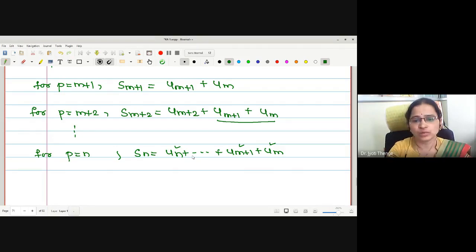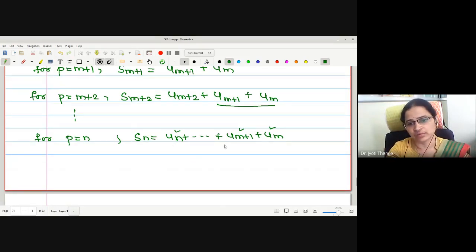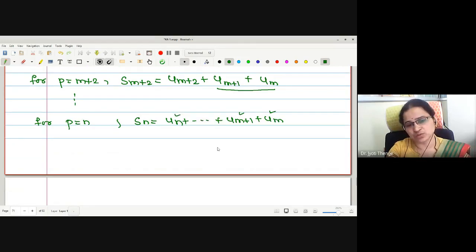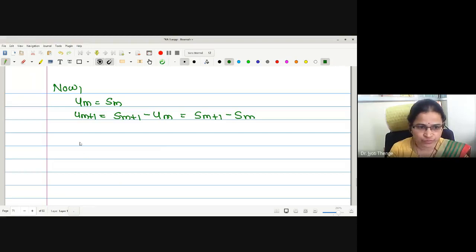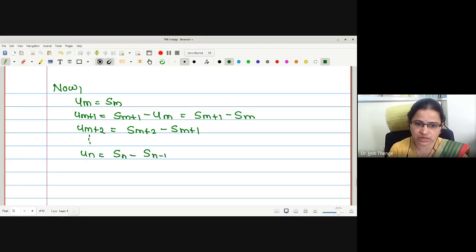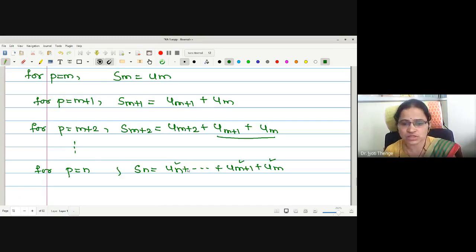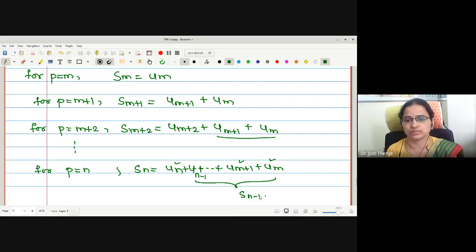And lastly, what about the value un? This previous will be S(n-1). Are these steps okay to everyone? If you have a doubt, you can ask me. And continue. What about un? Un is Sn minus S(n-1). Why Sn minus S(n-1)? Because here the last term will be u(n-1), and this sum, um to u(n-1), will be S(n-1). Therefore, un will be Sn minus S(n-1).